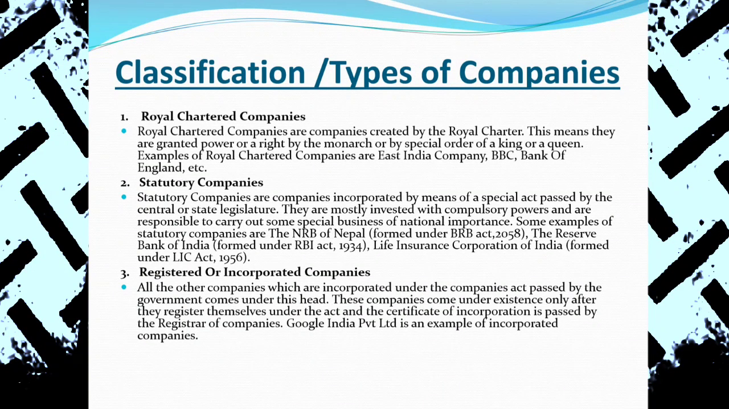Next, the statutory company. If companies are established by enacting a special law in parliament, we call that a statutory company. For example, Nepal Rastra Bank, NRB, was established with the NRB Act 2058. That is a statutory company. Companies formed through a special Act are called statutory companies.